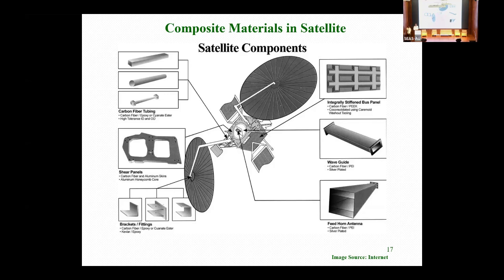Anything else? Which method are you using for this component for space application especially? Because there are so many methods. I will just name where I am working, here in SAC ISRO Ahmedabad. We are using sandwich configuration, for autoclave as well as out of autoclave, like vacuum curing. Filament winding is widely used in our other centers for motor cases, the propellant tanks and other applications. So based on the application, we are using the process.